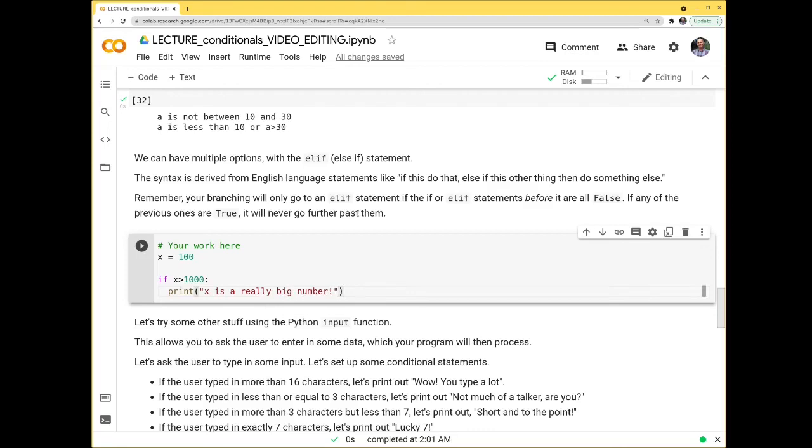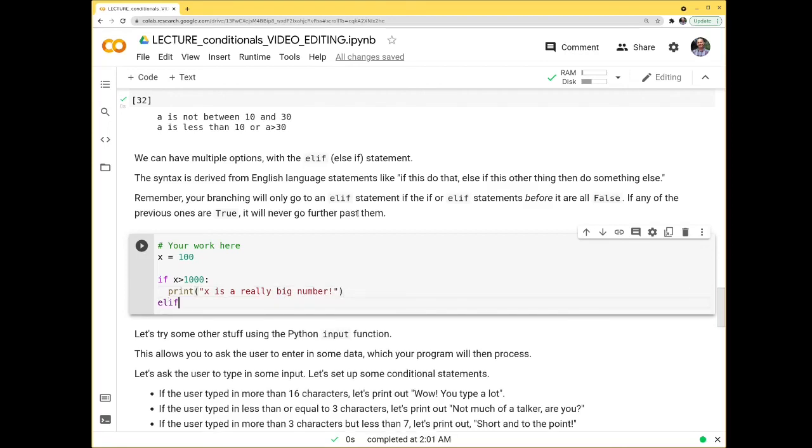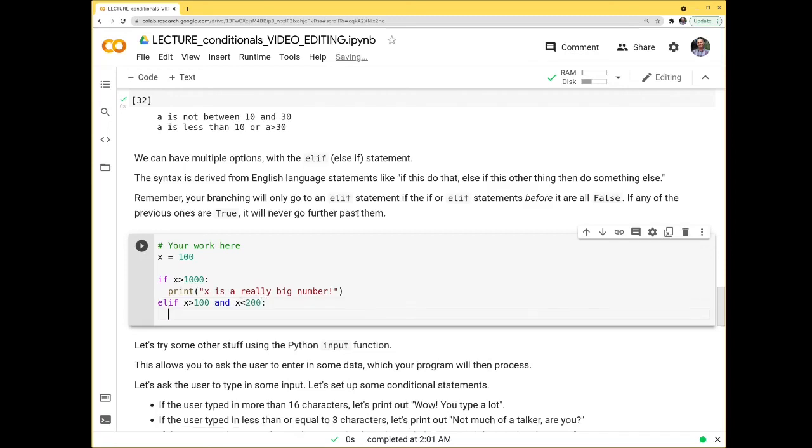And then we could have elif, and now we can't just have else after this. We have to have some other option. So if x is greater than 100 and x is less than 200, then we could print that x is between 100 and 200.